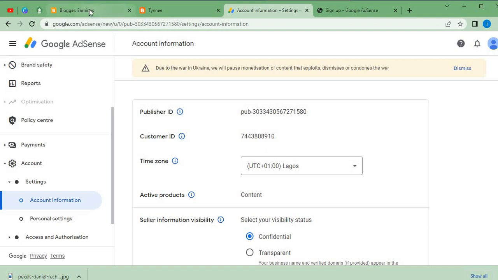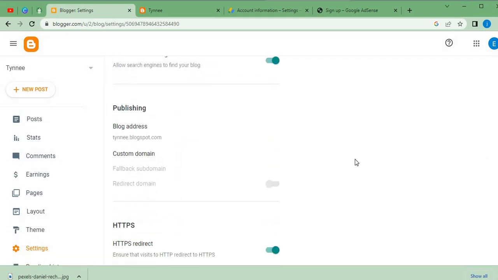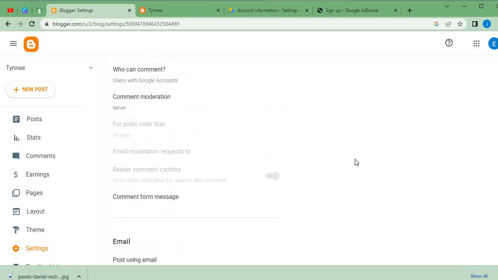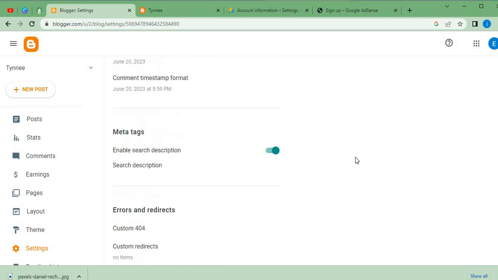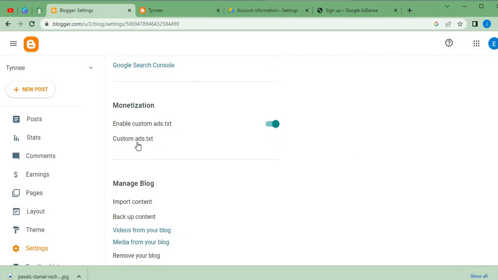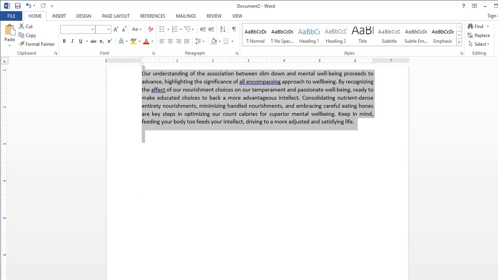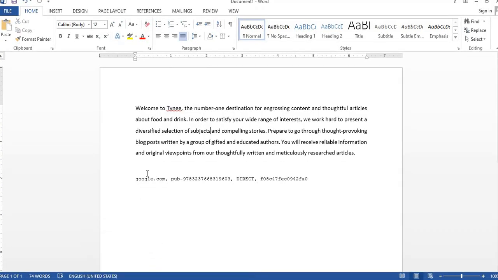When we go back to our blog account here, when we go back to settings, which is the monetization stage, over here, as you guys can see, for the monetization, there is need for us to get a particular ads.txt, which I have actually told you guys that a lot of people find so difficult to generate, or to locate, or even to go about. So right now I'm having a template over here. You guys will need to use that template over here. Now this is the ads.txt, this particular content over here.